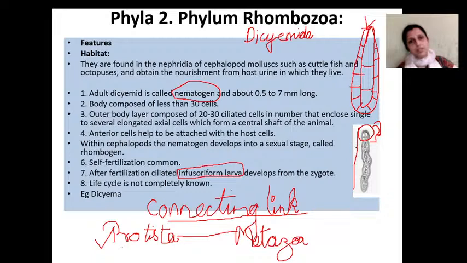These are the affinities of Mesozoa with Protista and Platyhelminthes. So with this, I hope it's clear for you, and because you have answered some questions which I answered. Hope it's clear. So with this, I conclude today's session. Thank you for your listening.